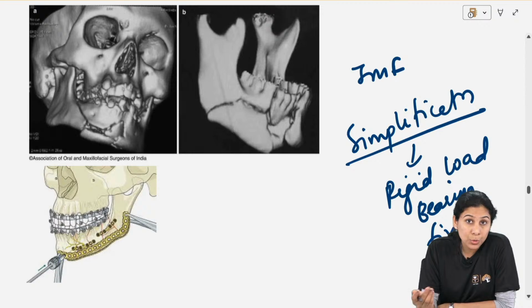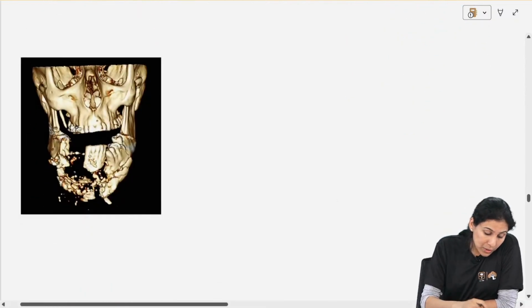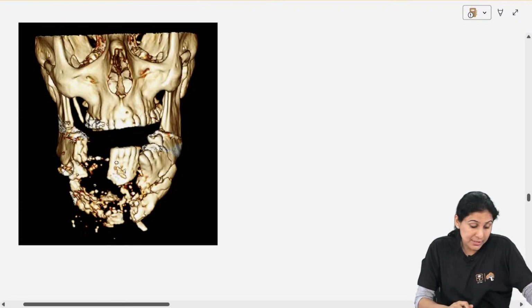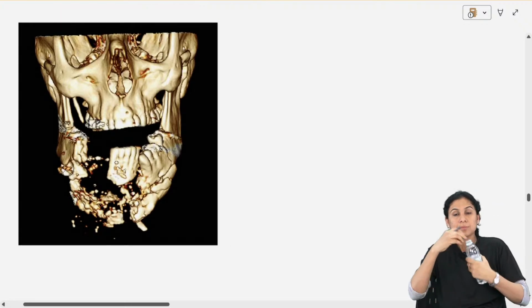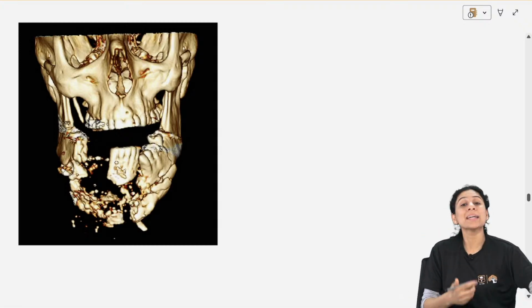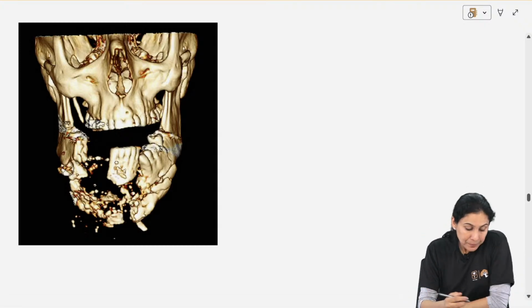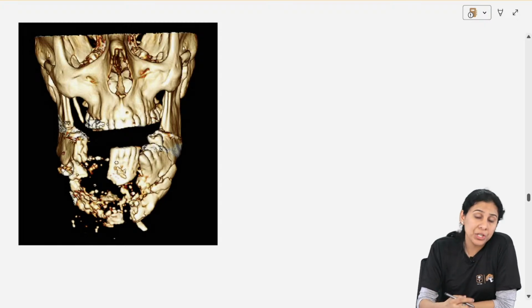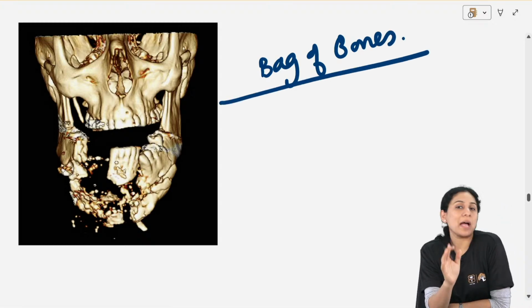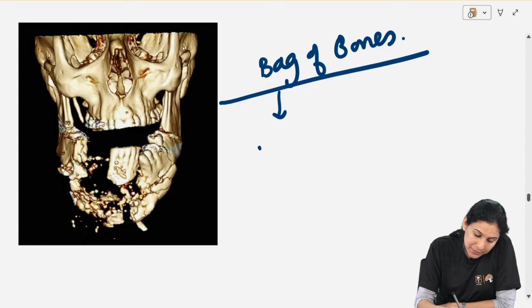Both are correct. Okay. What about this? What kind of a fracture is this? Again, it's a comminuted fracture. Okay. This kind of comminution is what we call as bag of bones. What is the meaning of bag of bones? What is the bag?